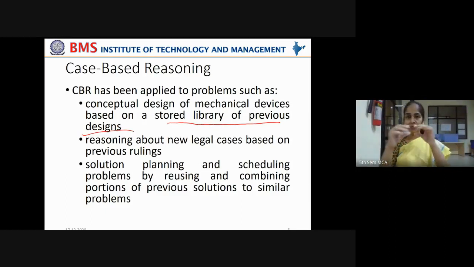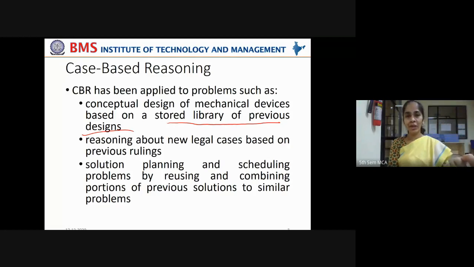For this kind of functionality, say when I use this pen and touch the screen, immediately it has to recognize the touch and highlight wherever the pen is used, right? That is a functionality. Now this functionality is tallied with the stored library of previous designs.